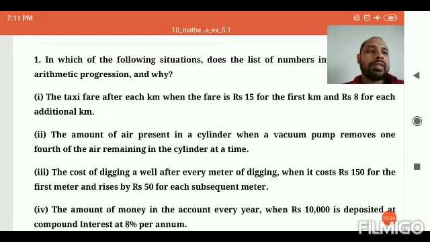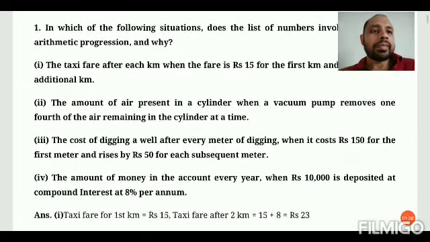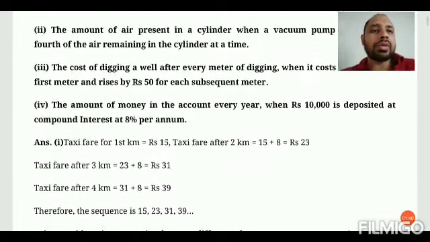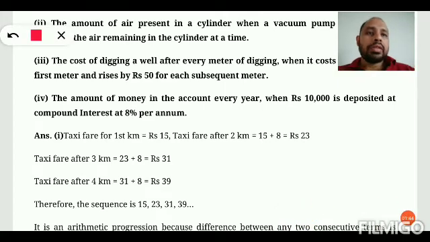we know as per the definition, a sequence is said to be an AP if it has a common difference. In this case, in the first one, they have a common difference of 8. Why? Because, students, if you observe, the taxi fare for the first kilometer is rupees 15.